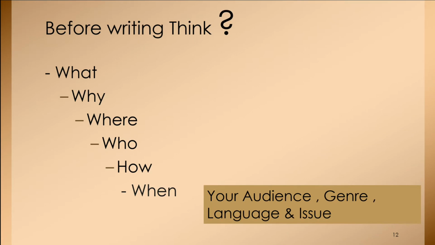Now, apart from that, before writing any research work, you should always know some basic things. The first important thing is for whom you are writing. You should know the audience who will read your paper and your report, and at what level you are doing your research. You should know the genre, and you should know the language, because language is one of the most important parts of communication. So you should know the language of the readers, and you should even be aware of the issues related to the specific time.